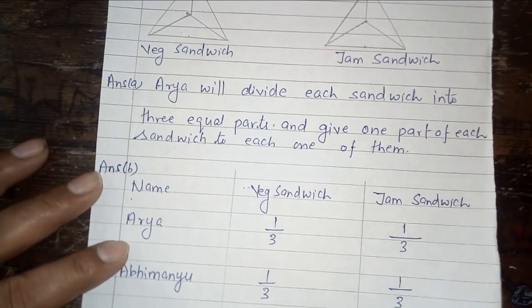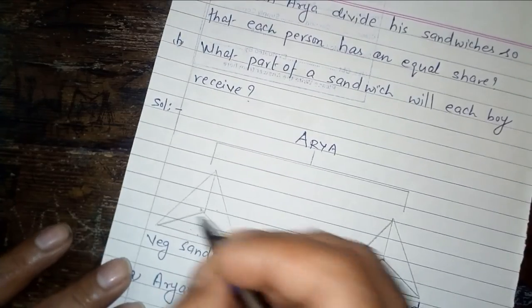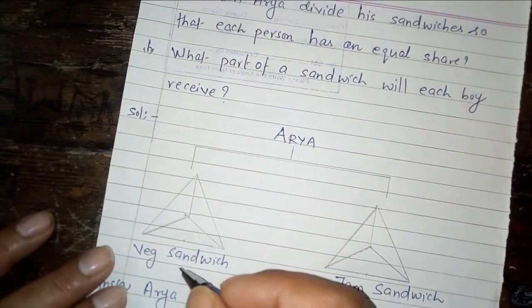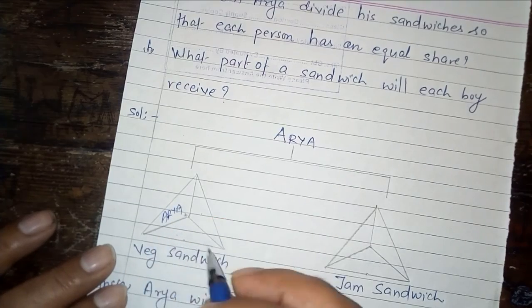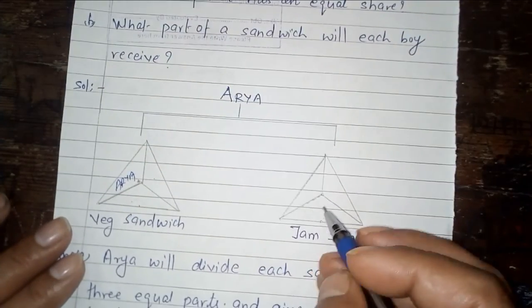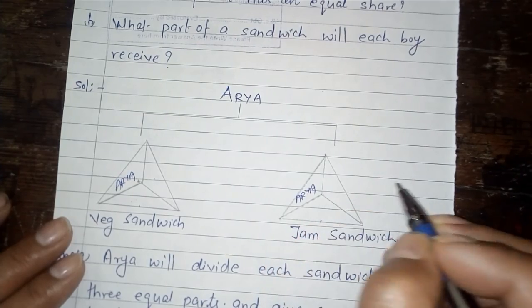I am writing here the name of the student. This is for Arya: 1/3 of the veg sandwich, again 1/3 of the jam sandwich.